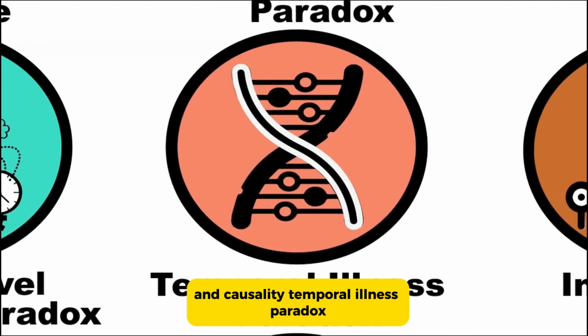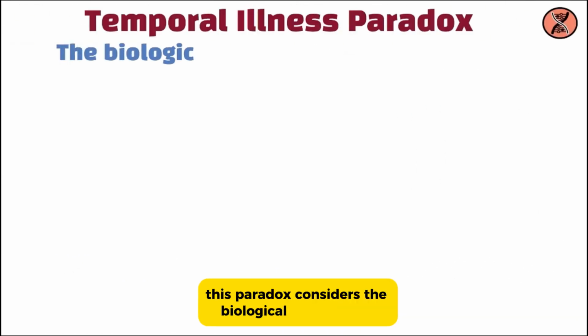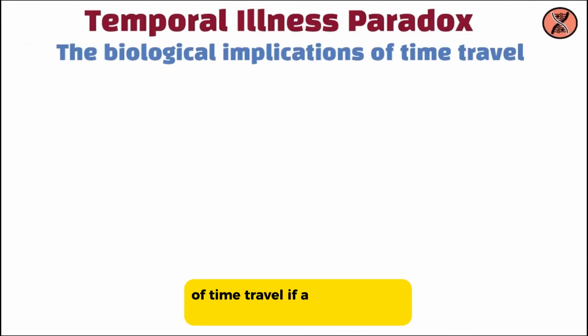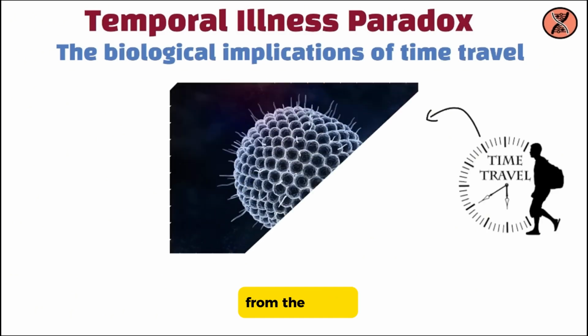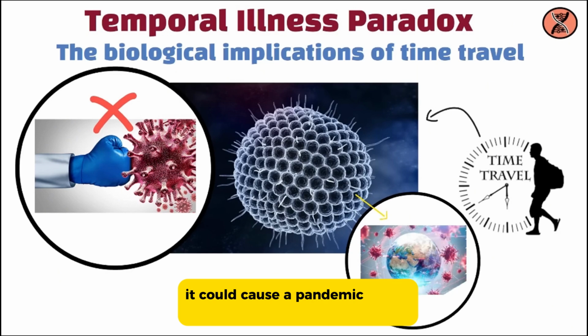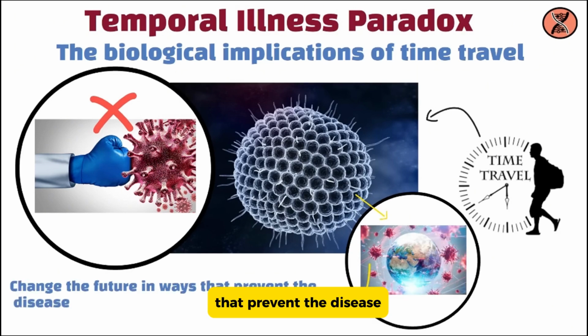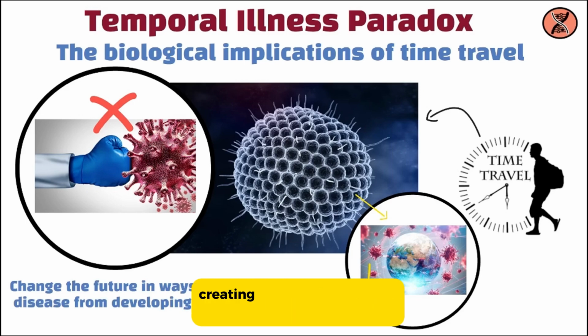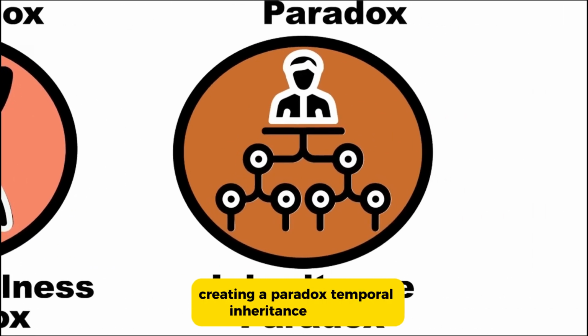Temporal illness paradox. This paradox considers the biological implications of time travel. If a time traveler brings back a disease from the future that humanity hasn't developed immunity to yet, it could cause a pandemic in the past. This pandemic might then change the future in ways that prevent the disease from developing in the first place, creating a paradox.